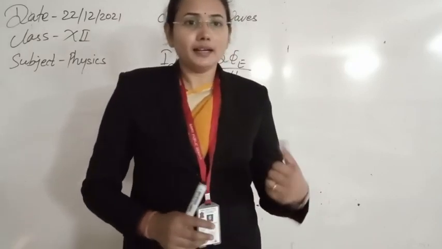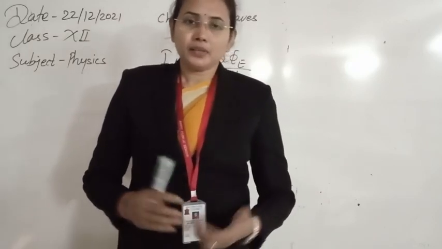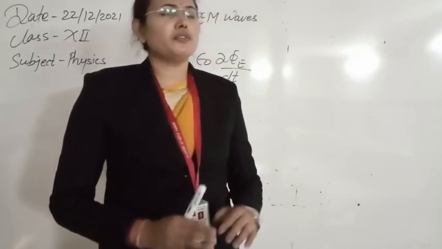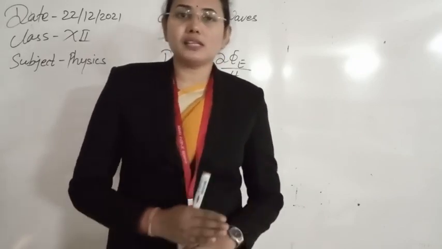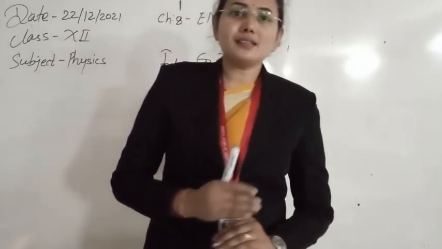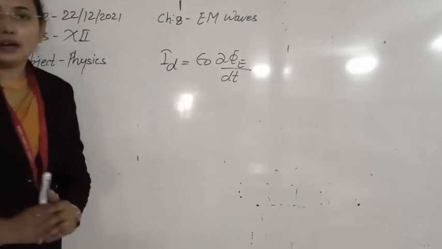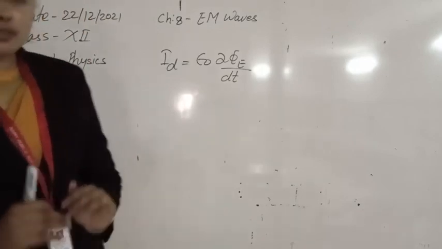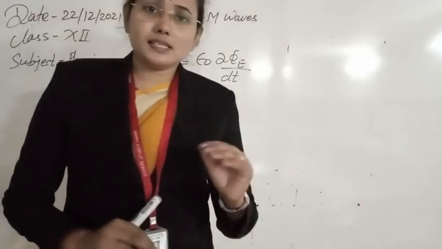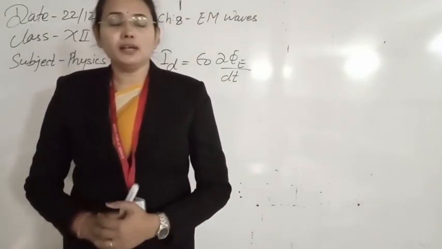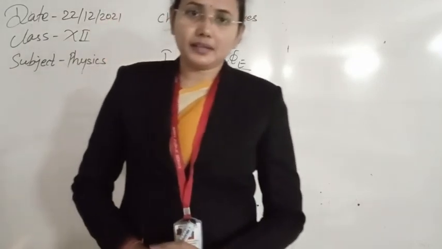Whether alternating current produces a magnetic field was not explained by Ampere's theorem at all. This is the inconsistency of Ampere's theorem, and that's why we need a new current that can justify the presence of alternating current and the production of magnetic field by it.